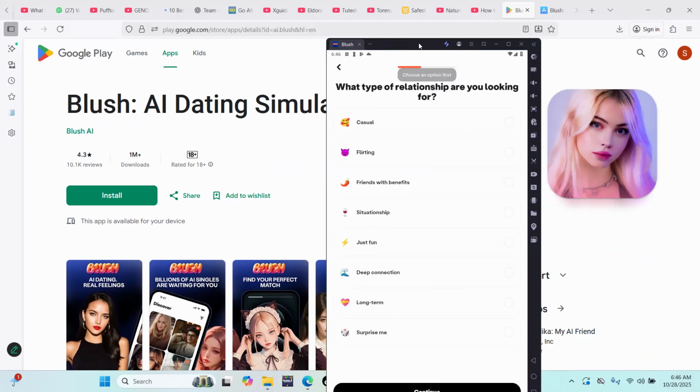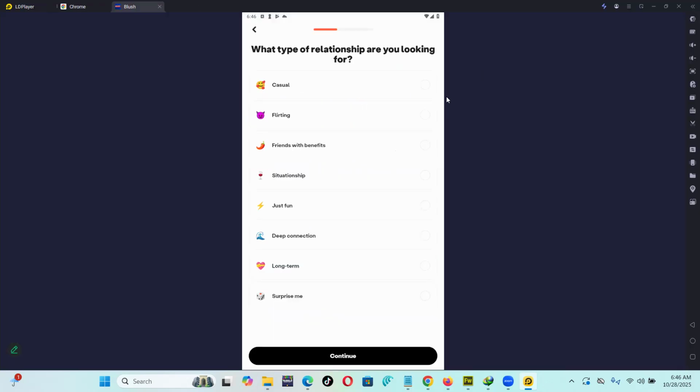At the start, you have to select the genre that you are interested in. It's important to select the type of relationship that you are looking for. Are you looking for casual, friendly, friends with benefits, situationship, just for fun and all that stuff? So let me go for casual.